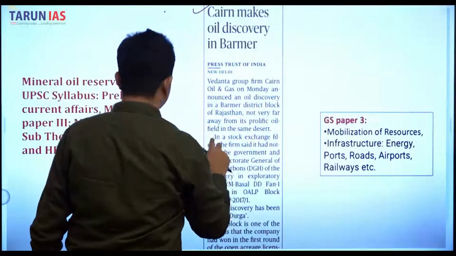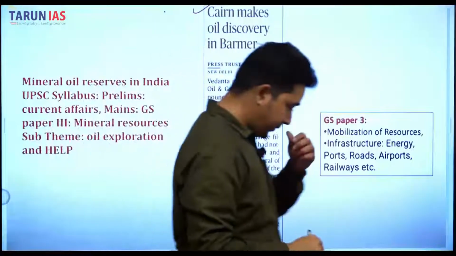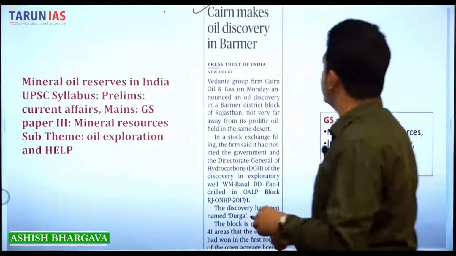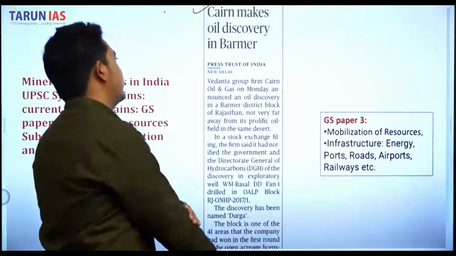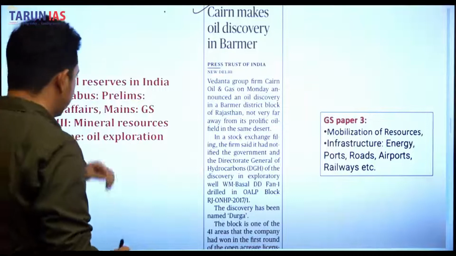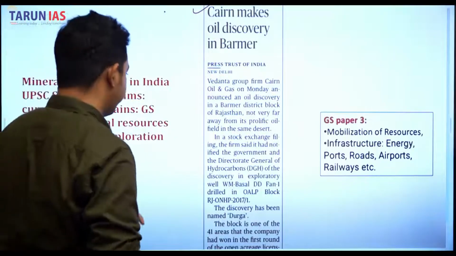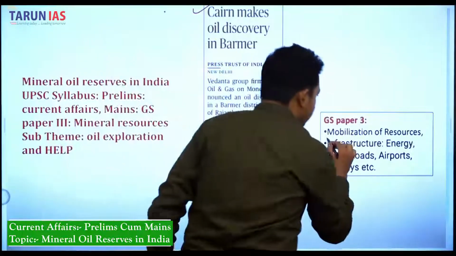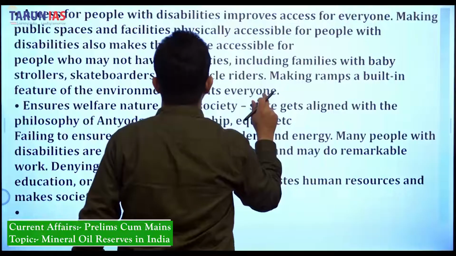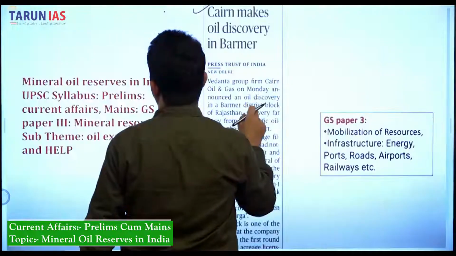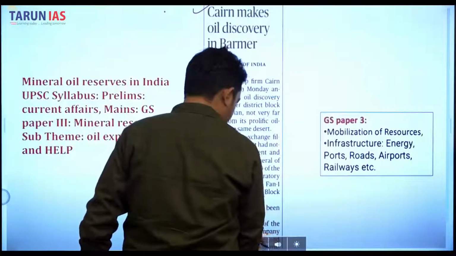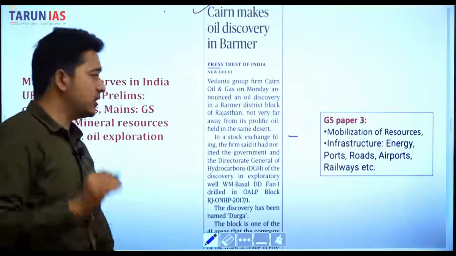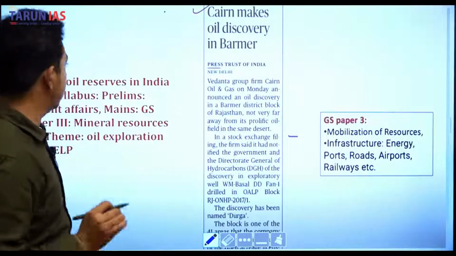Here is mobilization of resources. Okay, so basically Ken makes oil discovery in Barmer. So we have to understand what is an OALP, and this topic is important in terms of mobilization of resources: infrastructure, energy, ports, roads and airports.